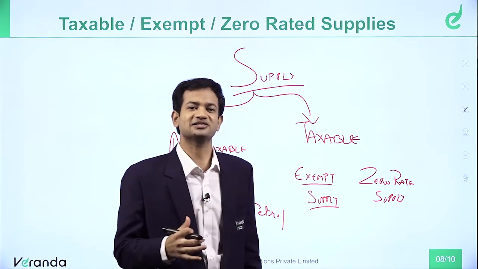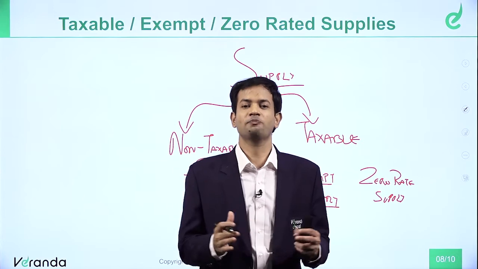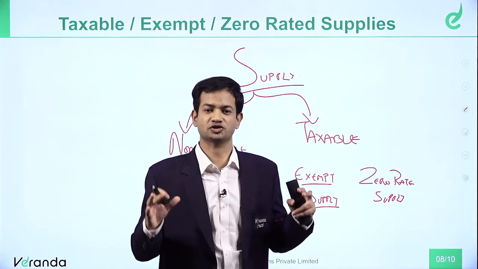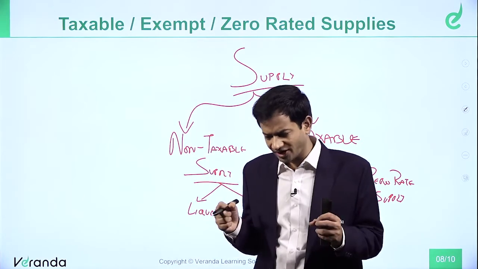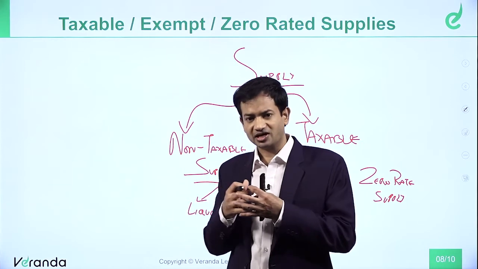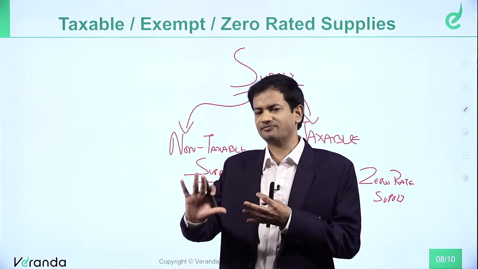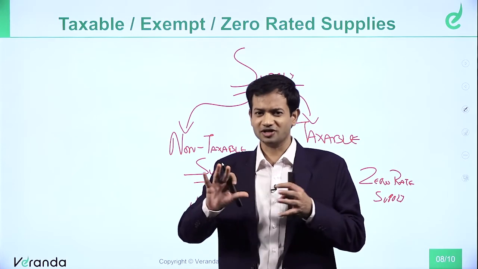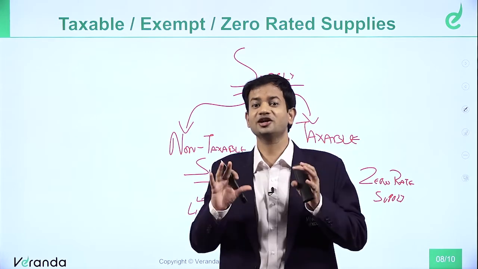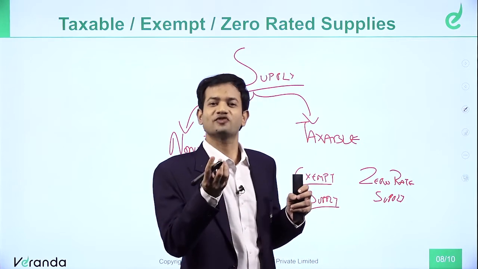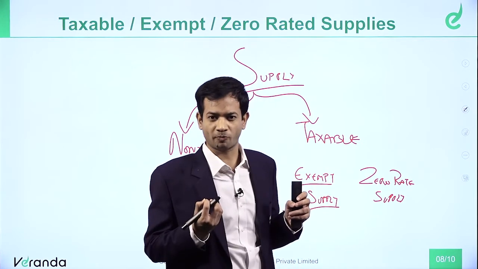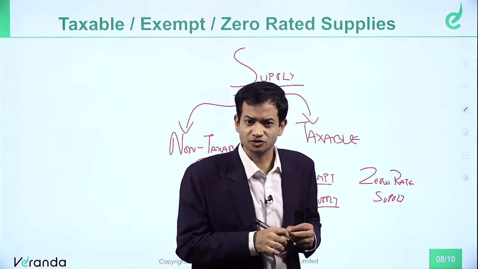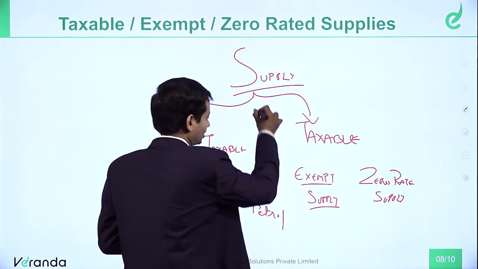Now, exempt supply is something on which you need not pay tax because these are exempted by a notification. The government has powers that, although something is covered in the purview of GST law, we will exempt it from GST, like education service, healthcare service. So certain services have been exempted in GST. Certain goods also, like fruits, vegetables. When you buy fruits and vegetables from a supermarket, do you pay GST? You don't pay GST, right? So there is something called exempt supply also.